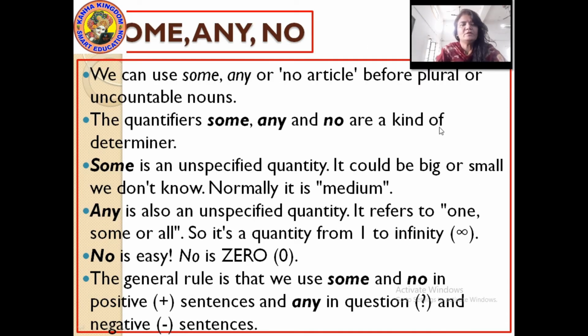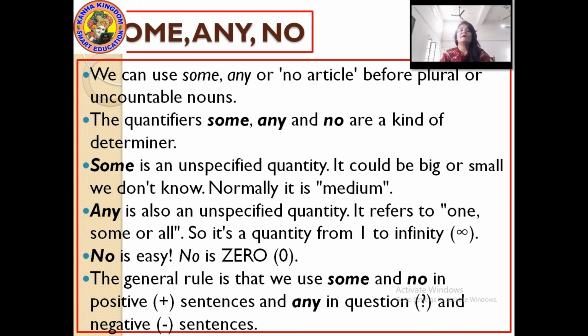Now moving to some, any and no. I have explained to you about countable nouns and uncountable nouns, right? But our today's topic is also related to some, any and no. How are you going to use these 3 words and where? We can use some, any or no before plural or uncountable nouns.